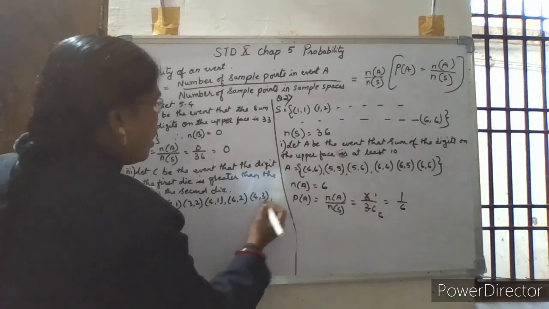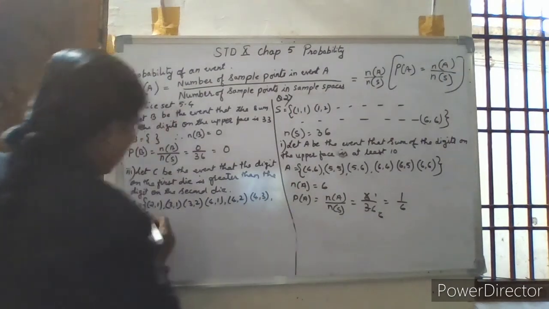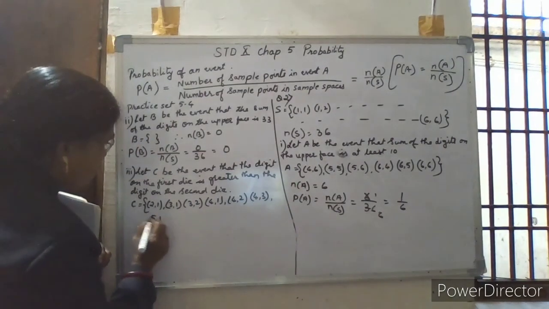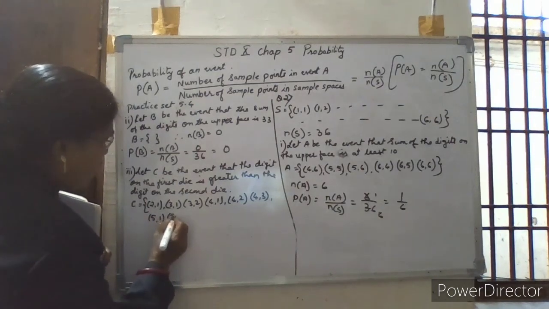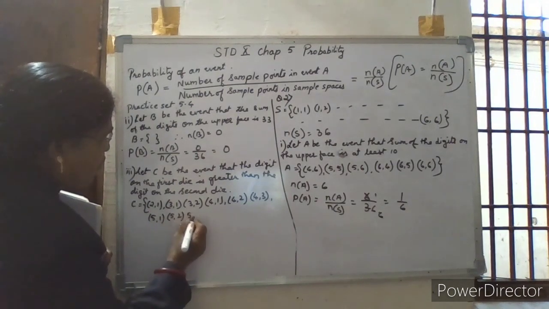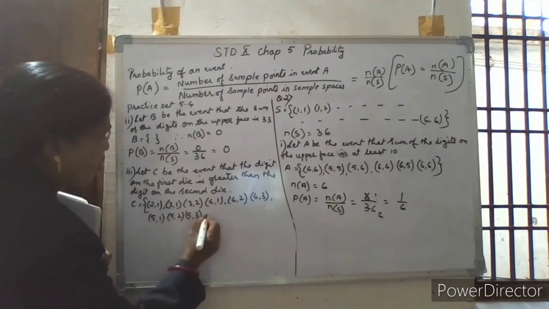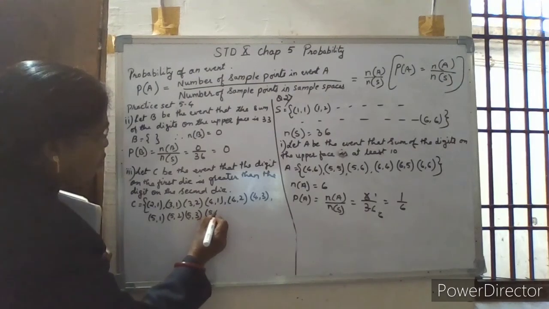Then fifth line we have 5 and 1, 5 and 2, 5 and 3, then 5 and 4.